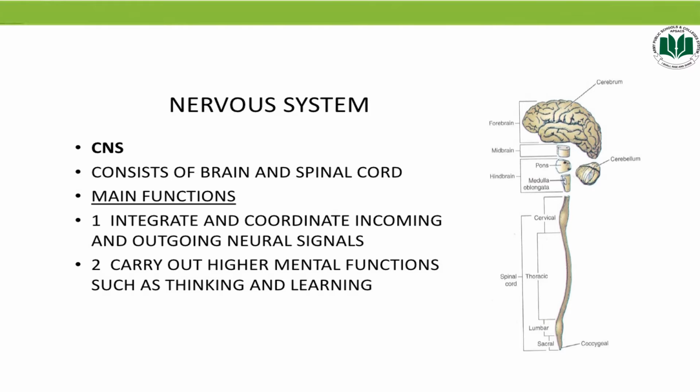So the main function of the central nervous system is to integrate and coordinate the incoming and outgoing neural signals, and to carry out the higher mental functions such as thinking, learning, memorizing, and generating thoughts and emotions.